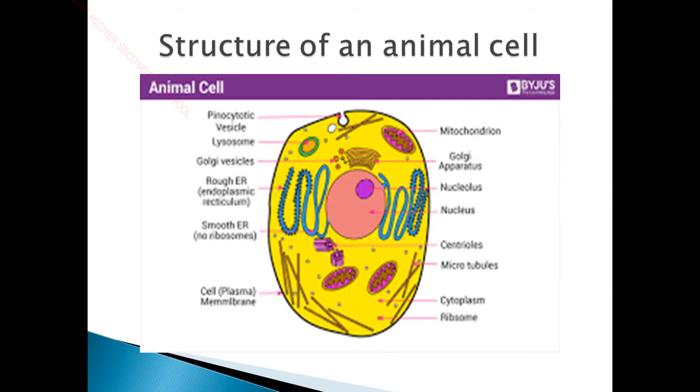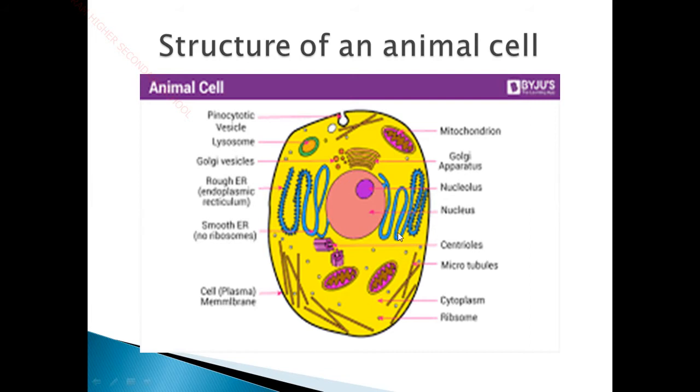And the structure of an animal cell you have read in the previous classes. So the animal cell contains an outer cell membrane, and it contains cytoplasm where different cell organelles like mitochondria, Golgi apparatus, ribosomes, endoplasmic reticulum, Golgi bodies and lysosomes, so many kinds of cell organelles are floating in the cytoplasmic region.